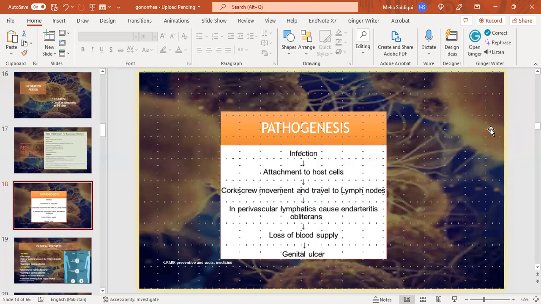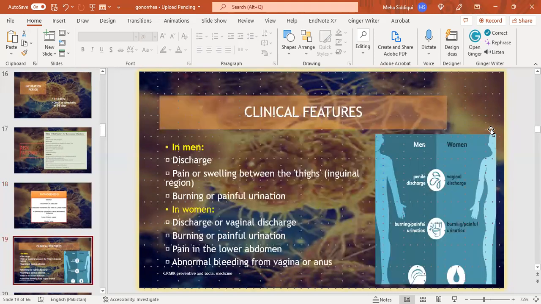Pathogenesis. The infection occurs when there is attachment of the bacteria to host cells, and then their corkscrew movement takes place and they travel to lymph nodes. In perivascular lymphatics, they cause endarteritis obliterans, loss of blood supply, and ultimately lead to genital ulcers.